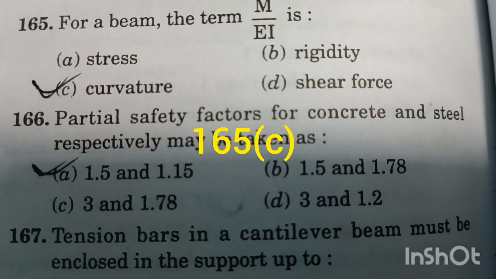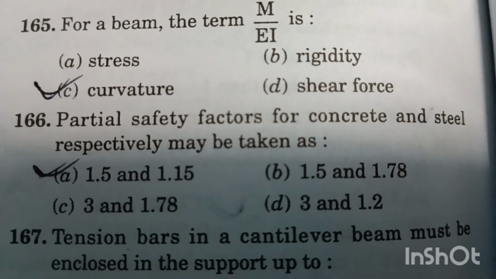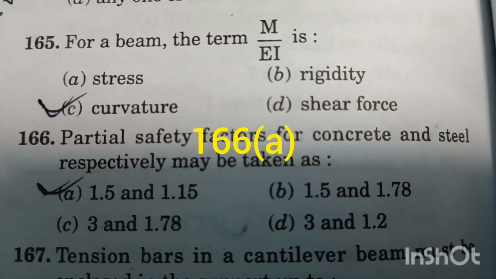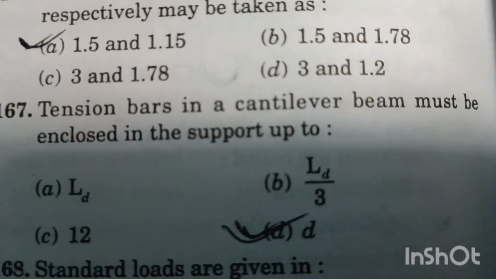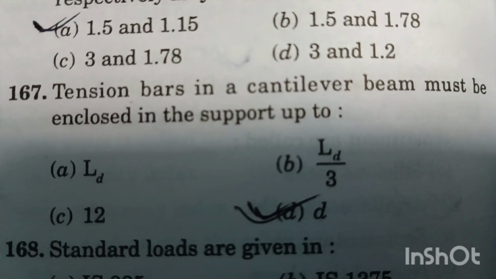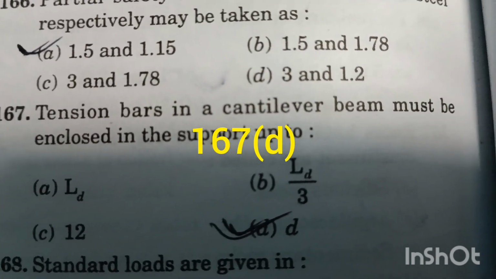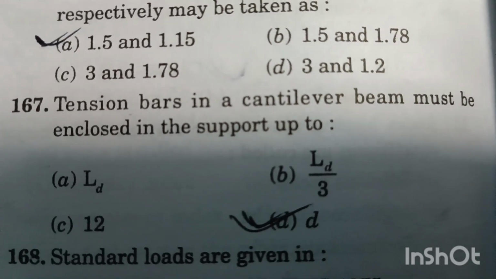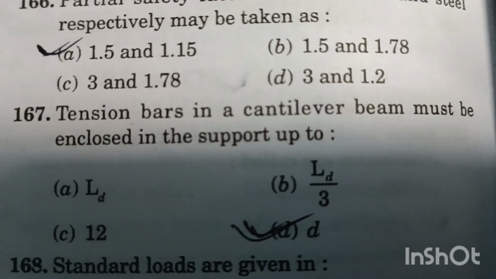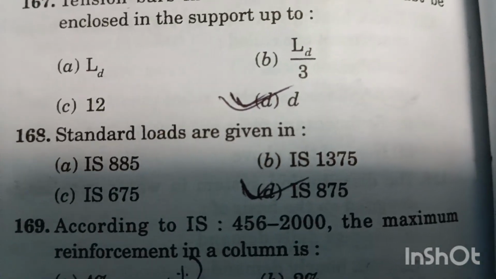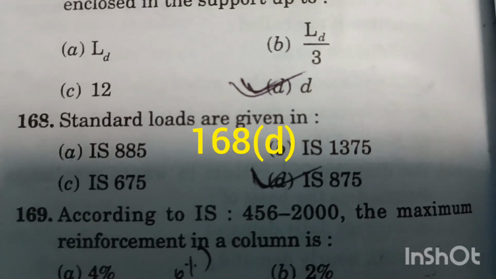Question number 166. Partial safety factors for concrete and steel respectively may be taken as 1.5 and 1.15. Option A is the right answer. Question number 167. Tension bars in a cantilever beam must be enclosed in the support up to effective depth D. Option D is the right answer. Question number 168. Standard loads are given in IS 875. Option D is the right answer.